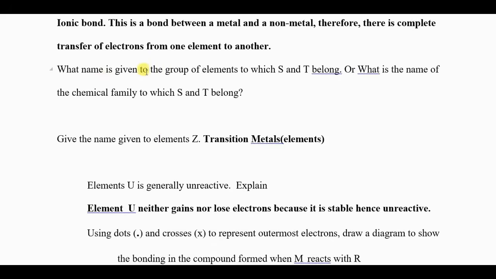What name is given to a group of elements to which S and T belong? Another way of asking this is: what is the name of the chemical family to which S and T belong?